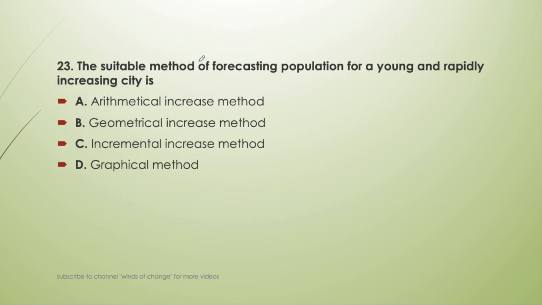Next question, the suitable method for forecasting population for a young and rapidly increasing city is. So the previous method which we have already seen, the geometrical increase method, because it is rapidly increasing. So we have to apply the ratio, that is, in what ratio it is increasing.